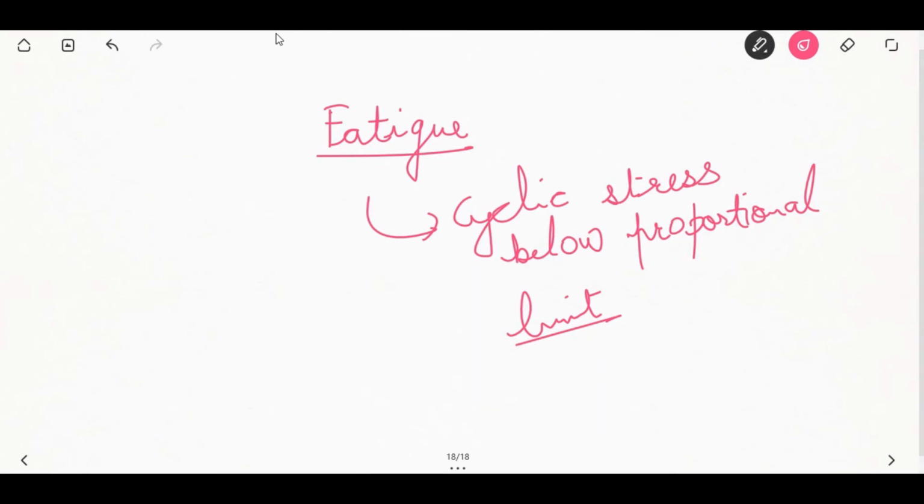Static fatigue is a phenomenon exhibited by some ceramic materials. These materials support a high static load for a long time and then fail abruptly. This type of fatigue only occurs when the materials are stored in a wet environment.